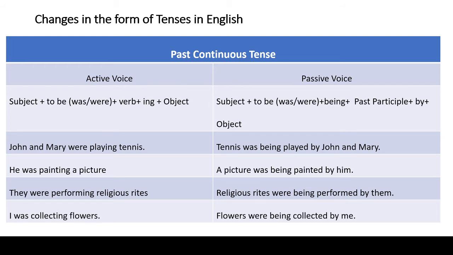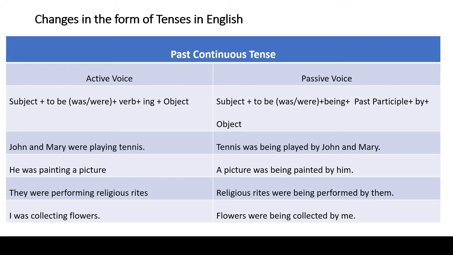Our answer will begin with religious rites. It is plural in form, so were is the correct helping verb. After were we have to write being. Being is followed by past participle of the main verb, that is performed. After past participle of the main verb we have to write by. After by we have to write passive form of subject, that is them. So the correct answer is religious rites were being performed by them.